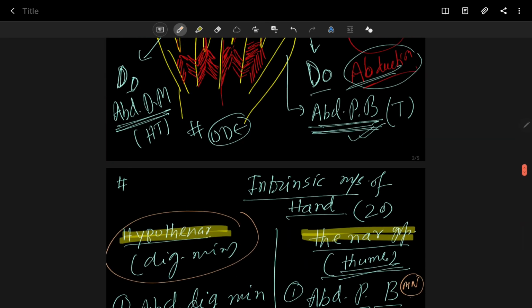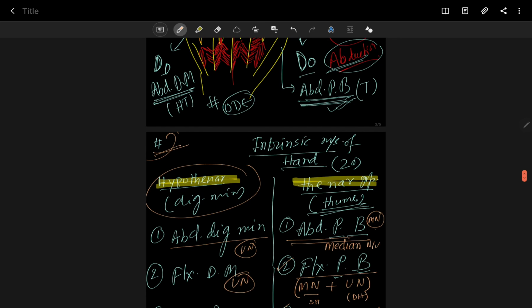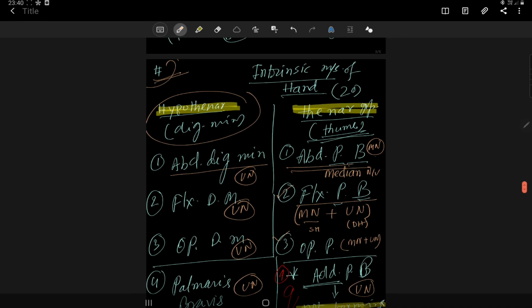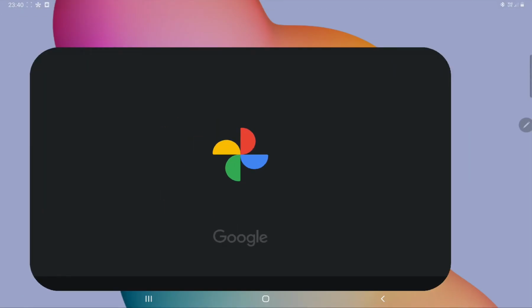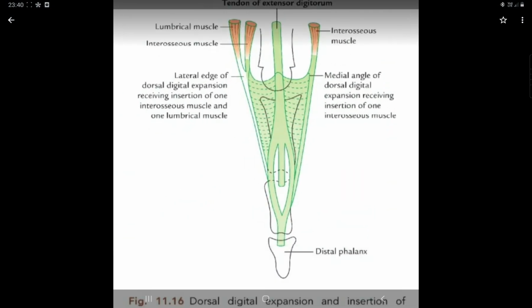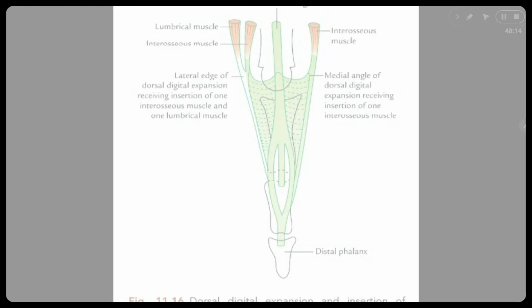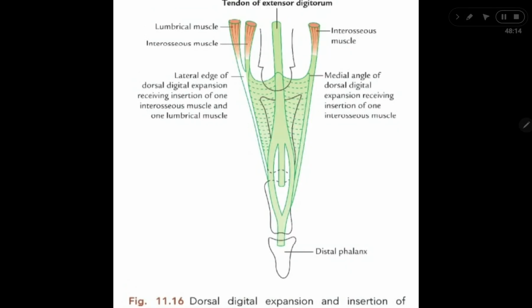One thing which I want to add here: the dorsal digital expansion. You can see I am showing you one image, the last topic, dorsal digital expansion.